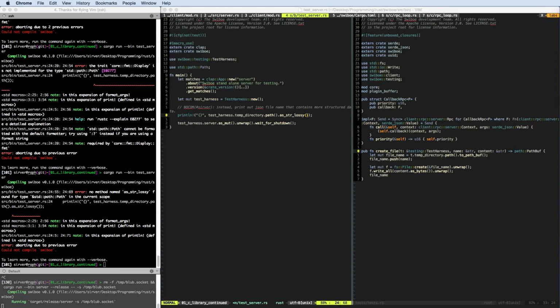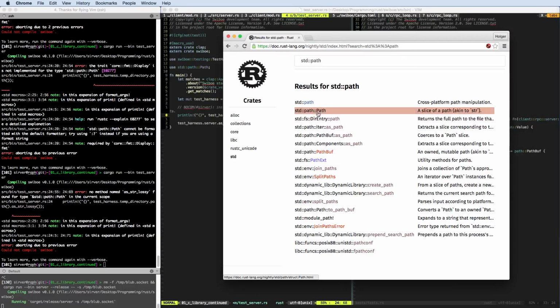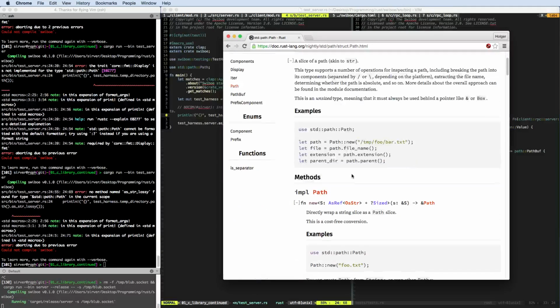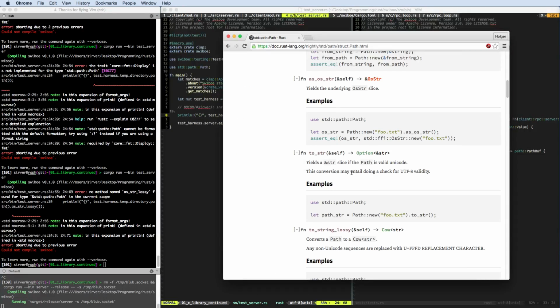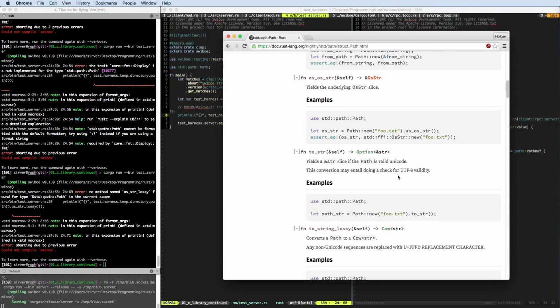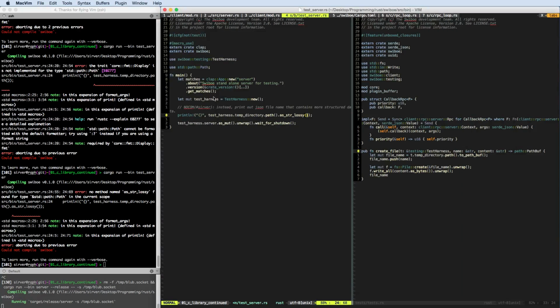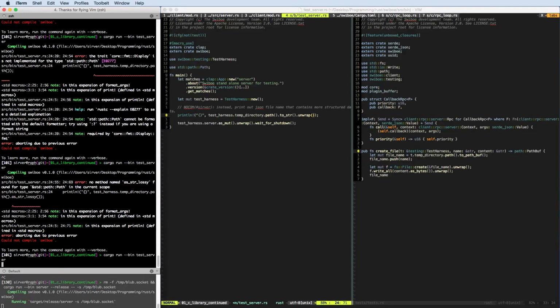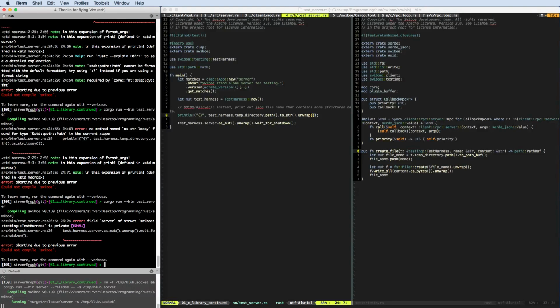I actually would like to print it out, and apparently that is not straightforward. ToString, that sounds great. If path is valid Unicode, that sounds like exactly what I want, right? I would like to say we take the path, we want it ToString, and then we unwrap that because we're confident that the temp directory always makes UTF-8 valid paths.